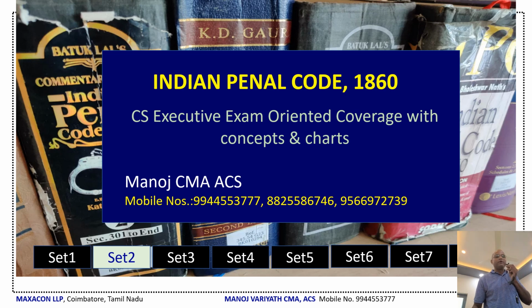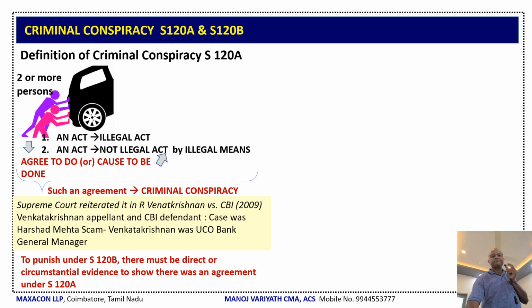Now, let me give a few recap on the set 1. Wherein we have said about the fundamentals of Indian Penal Code 1860, the criminal offense, civil wrong, crime, and the fundamental elements of crime, and we also have said the jurisdiction of Indian Penal Code, subject jurisdiction, territorial jurisdiction, intra-territorial jurisdiction, extraterritorial jurisdiction, and we have also said the stages of crime and various punishments prescribed under Indian Penal Code 1860. Now let us quickly delve deep into the set 2.